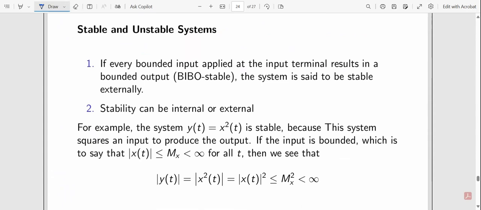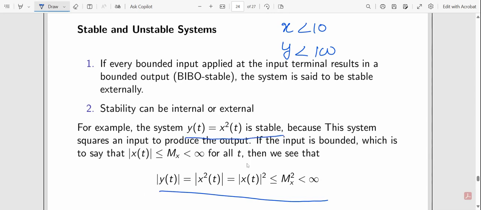If every bounded input applied at the input terminal results in a bounded output, the system is said to be stable. It means if your input has some range, say your input is less than 10, your output follows some bound, maybe less than 100. This kind of system is a stable system. Here you can see an example: x of t squared is stable.